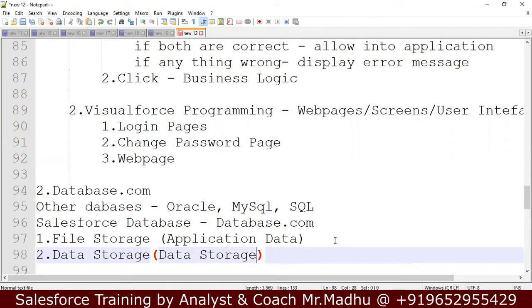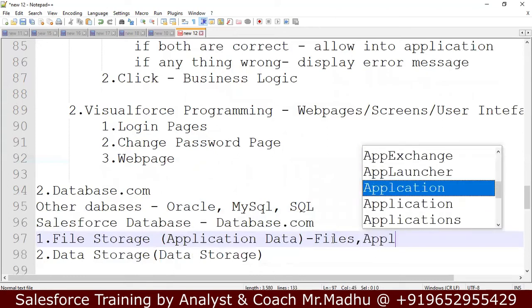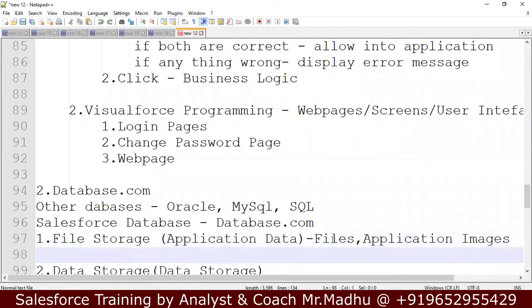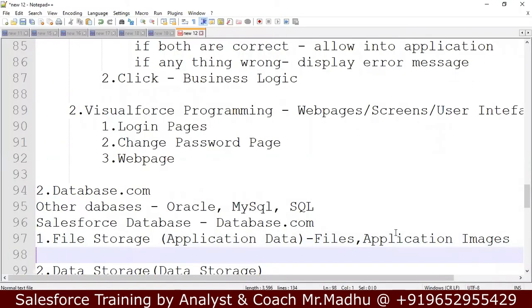File storage means, in the file storage, data is files, application images. Now we have developed this Naukri application. It contains some images. This is the logo, this red bus, register now. All this is the application. This is called a file. This is the application file. This data needs to be stored, and it contains some documents as well.